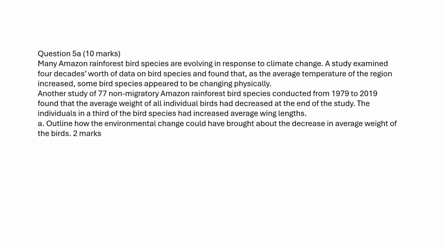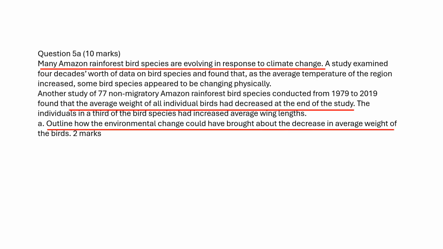This question is about how climate change influences birds. The study discovered that the average weight of all individual birds had decreased. However, the wing lengths of a third of the bird species had increased. Students are asked how the environmental changes influence the decrease in the average weight of birds. 2 marks mean 2 statements.